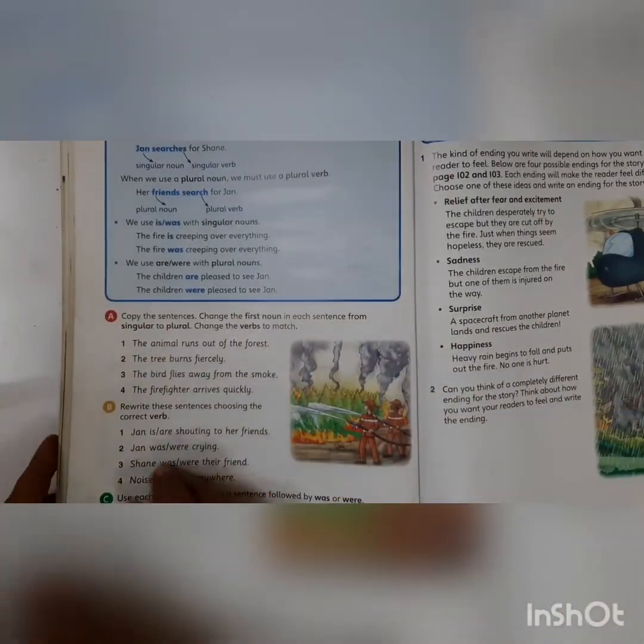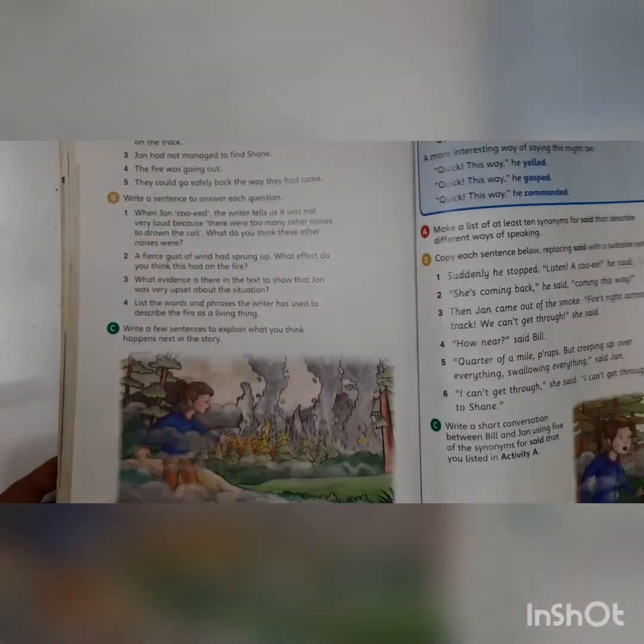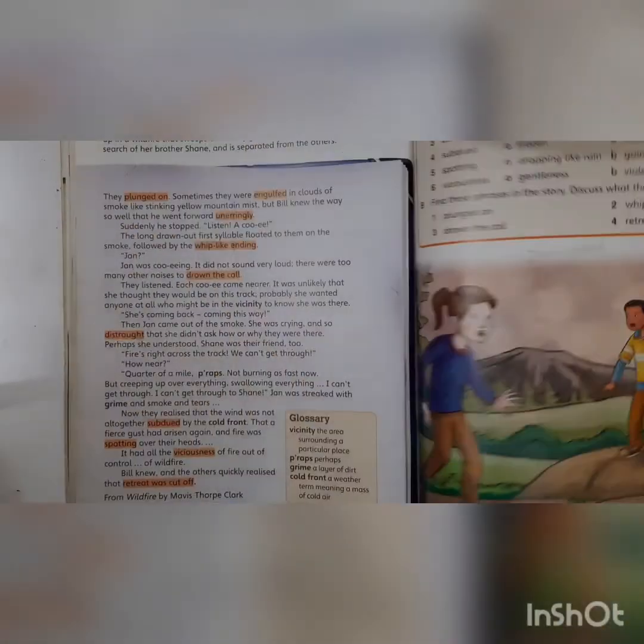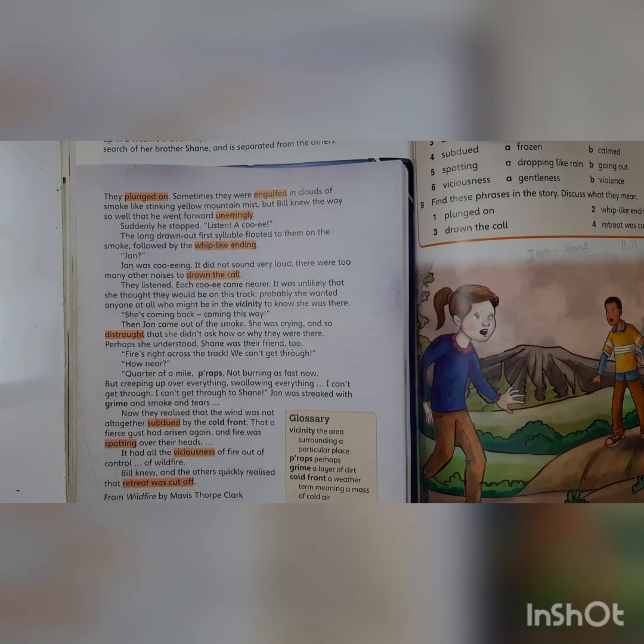So that would be your homework. A, B and C. You will do this homework, A, B and C, in your notebook. Now children, I want to ask you something pertaining to the same lesson. In this lesson, children, what do you think happens at the end?